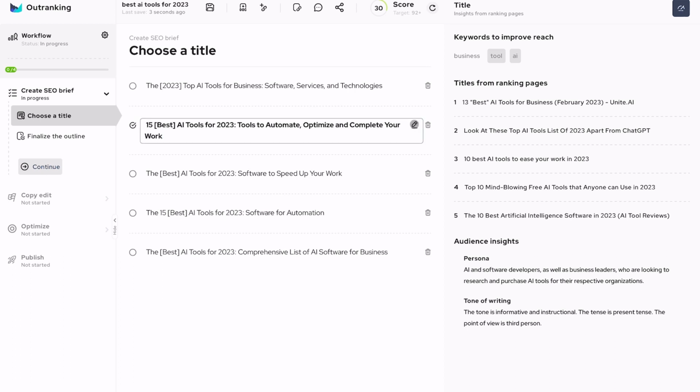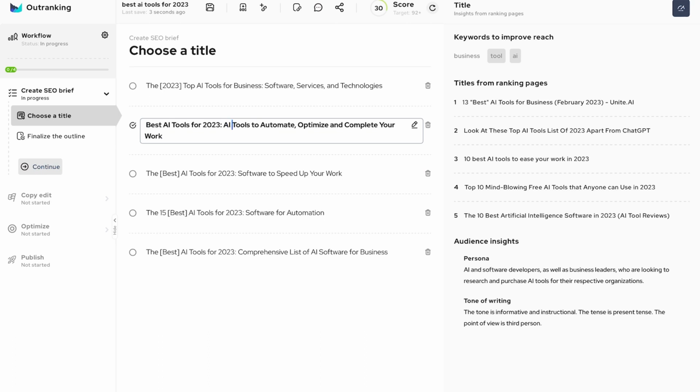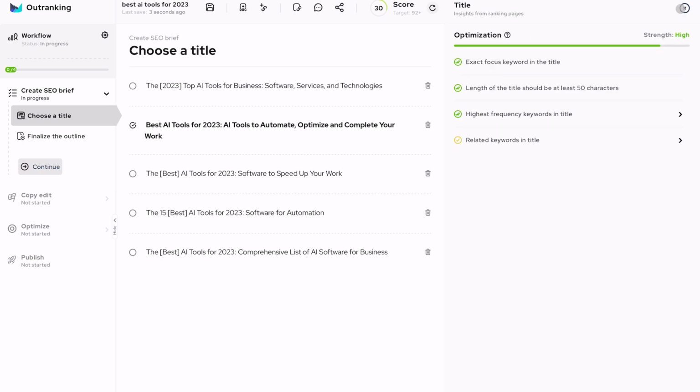So I want to use this one here, and I will just go and remove that because it should be best AI tools for 2023, tools to, I will just say AI tools to automate. I like that. I will just go ahead and click on here.